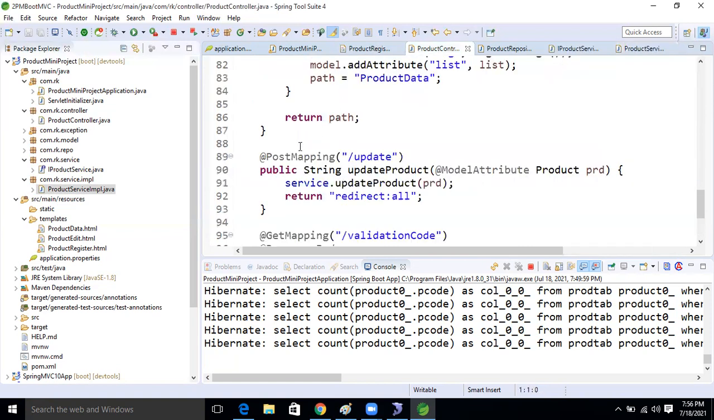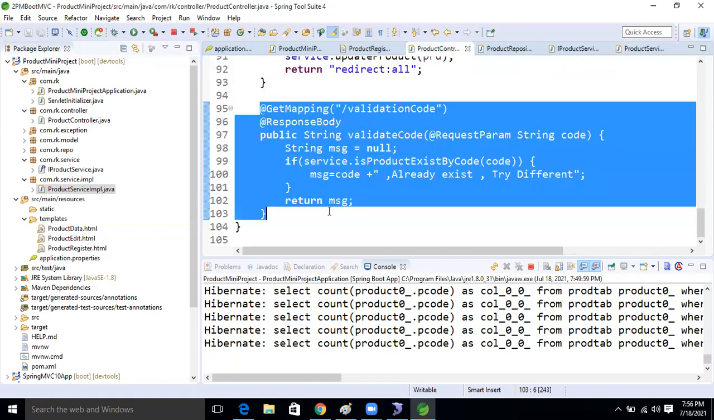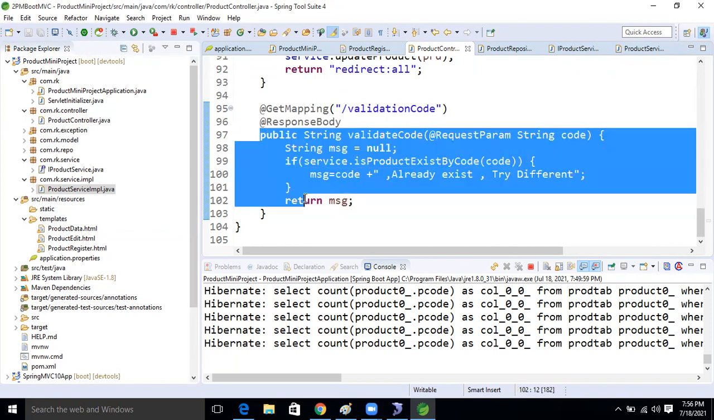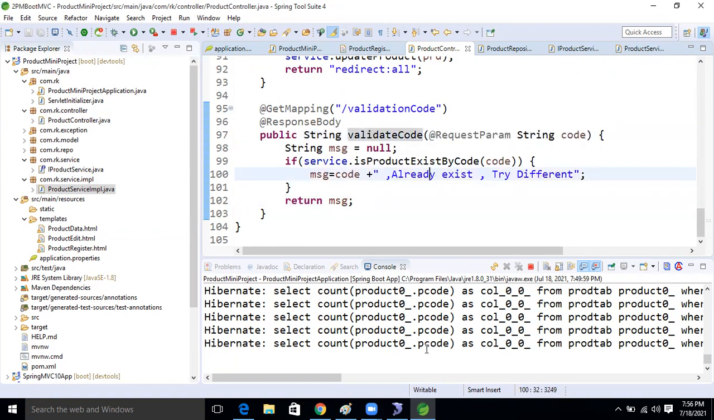In our controller, I packed this message in the response body. I wrote this validation method, and that is what we are doing in the controller.